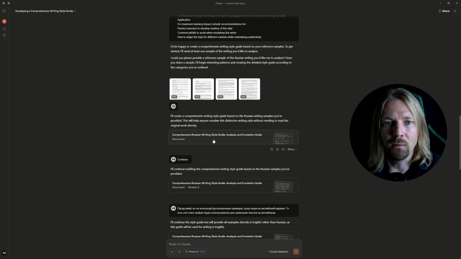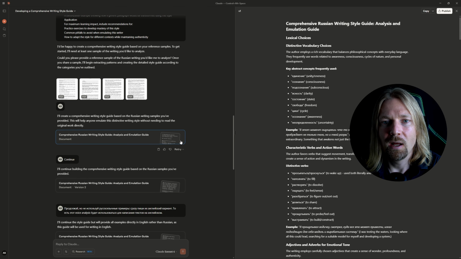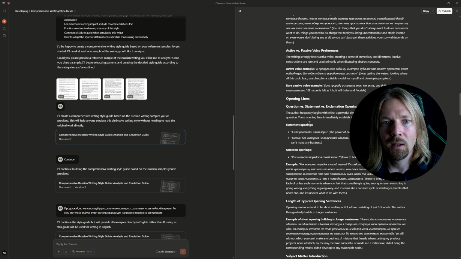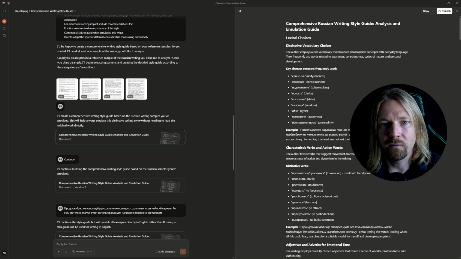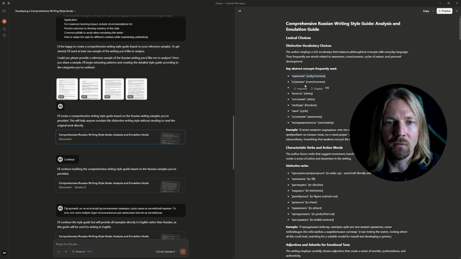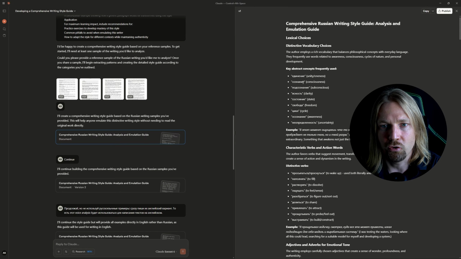This style guide will be produced as an artifact. And here I already see that there are some things I don't like. For example, there's a huge number of Russian words that can be kept, but it will be more difficult for artificial intelligence to use this style guide later. So I ask it to translate everything into English. Therefore, my next version will already be in English.